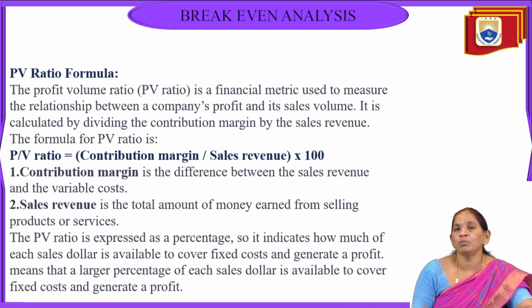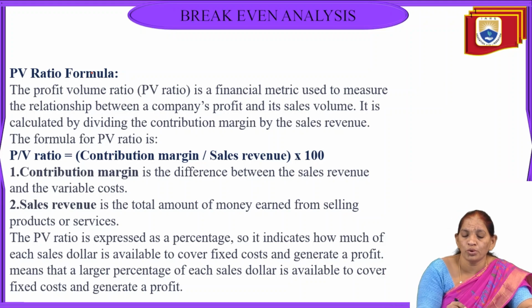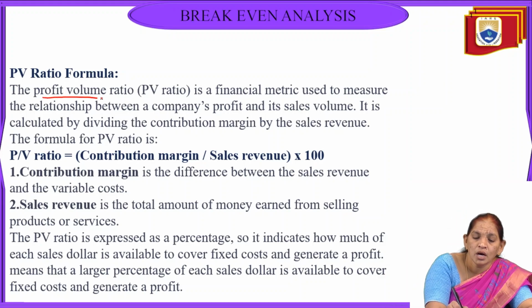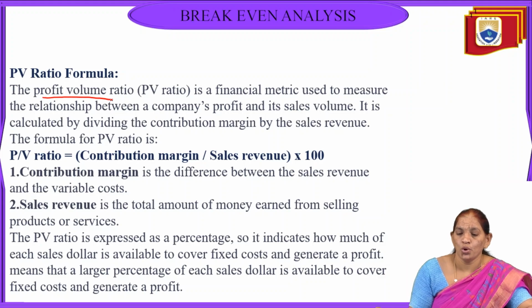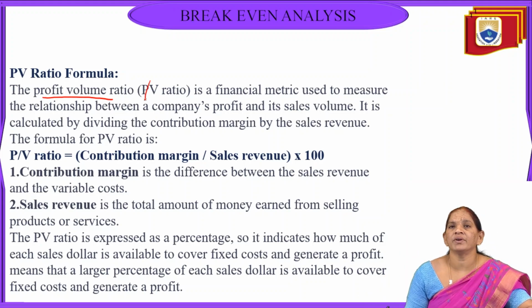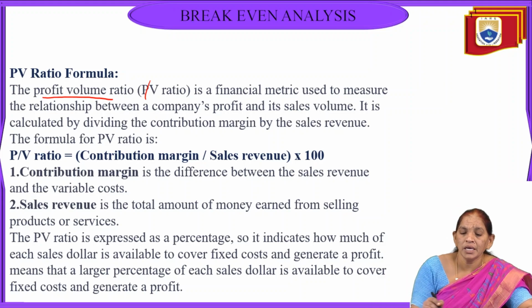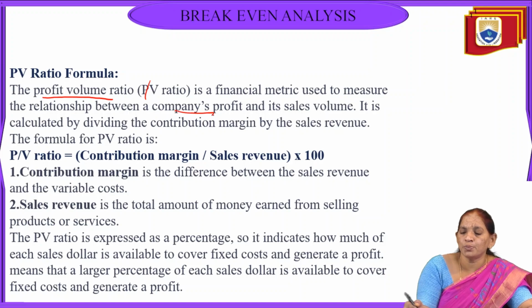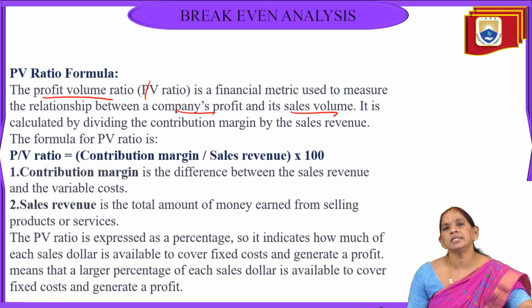Already in the above formulas we have seen the PV ratio. PV ratio means profit volume ratio. This PV ratio is one of the important financial metrics used to measure the relationship of a company's profits with its sales volume.